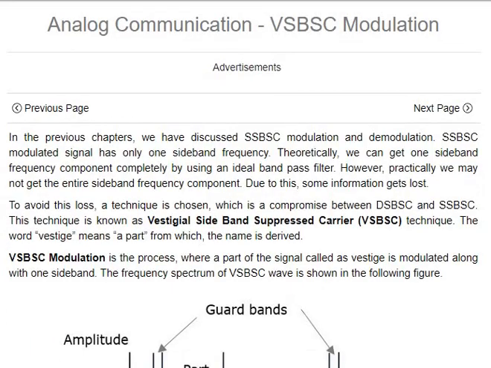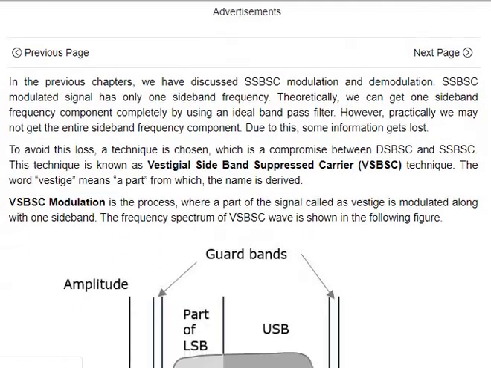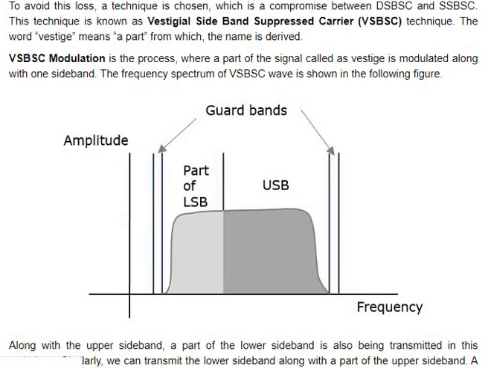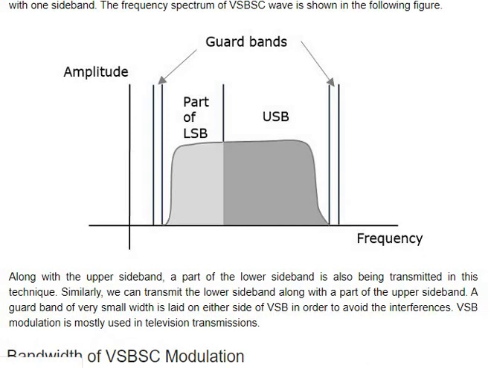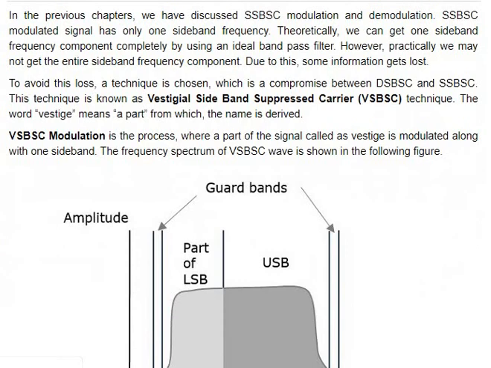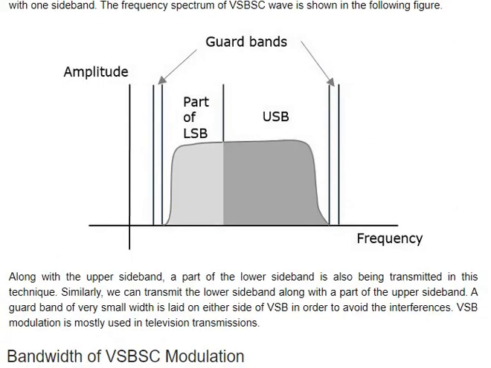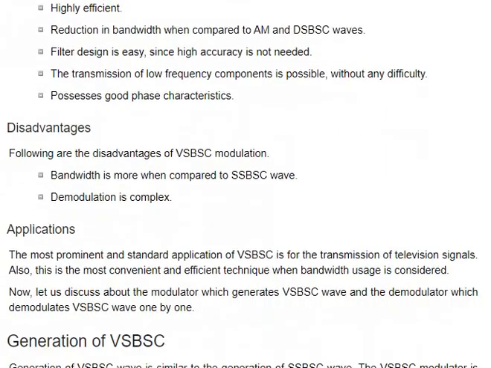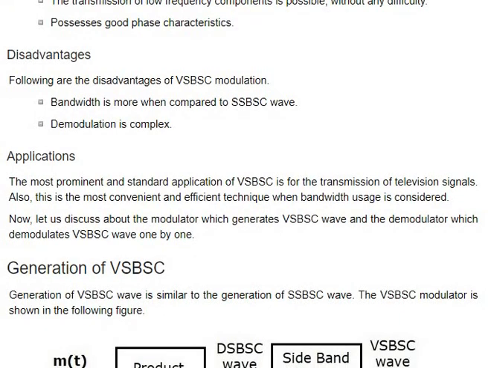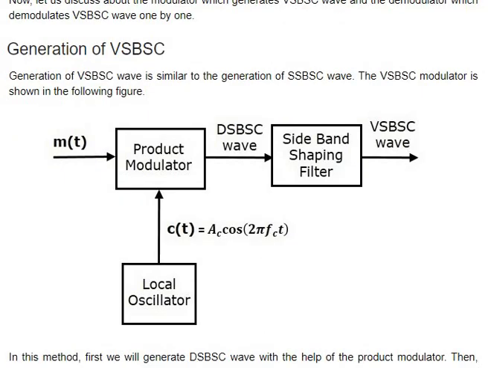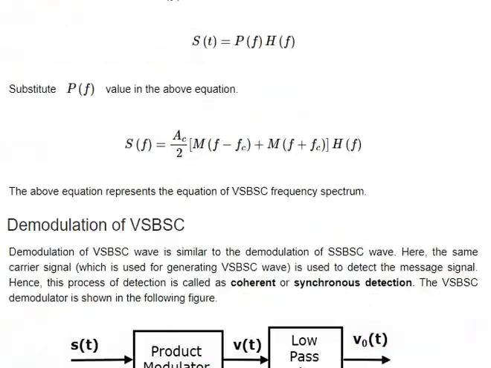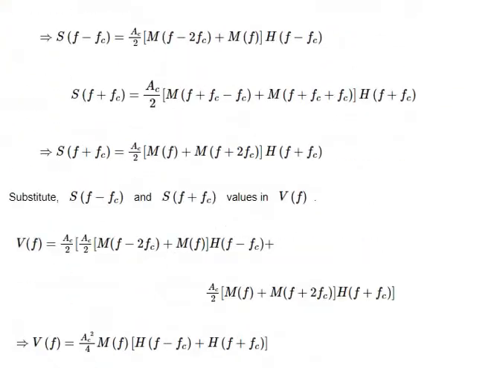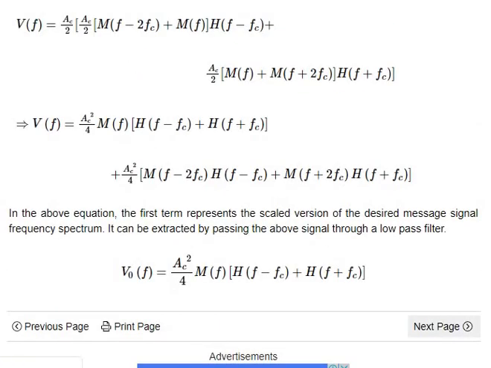And here comes VSB, vestigial sideband, which is mostly used for TV applications. The question comes on what method you are using, VSB, and for television we have to understand VSBSC. Why are we using VSBSC? This part of the LSB will be called fv, so that the vestigial sideband is used for some part of the video frequency. Television signal generation uses the same signal shaping filter. It's not that much more important, but it's simple, but you need to go through that.